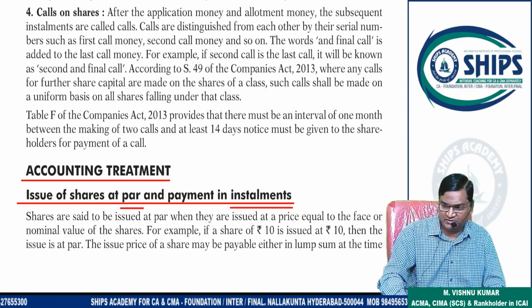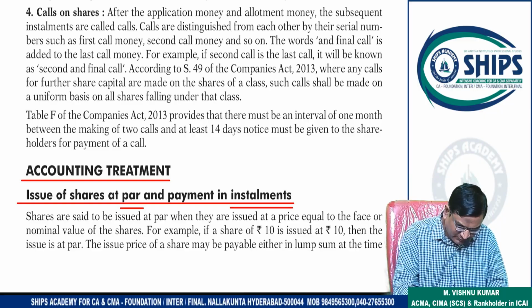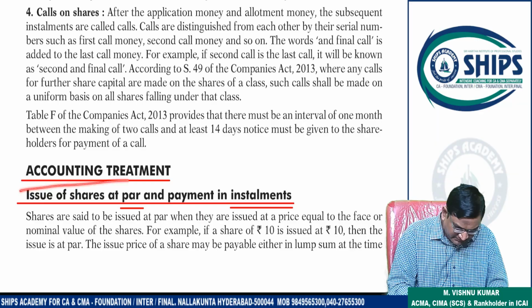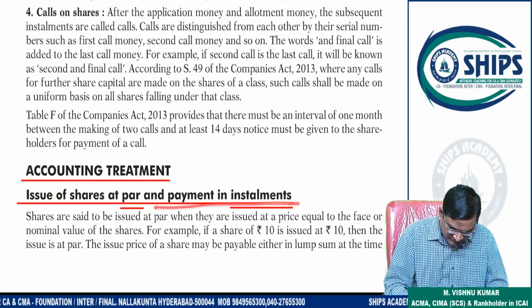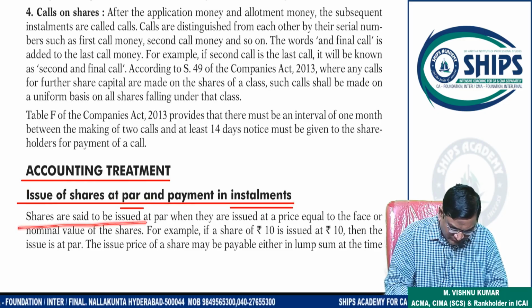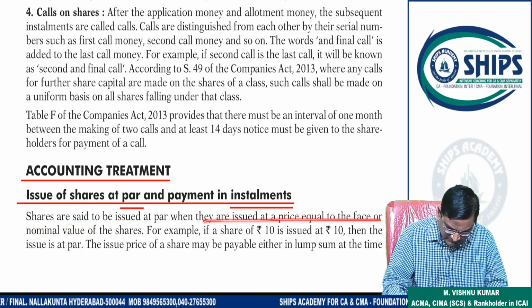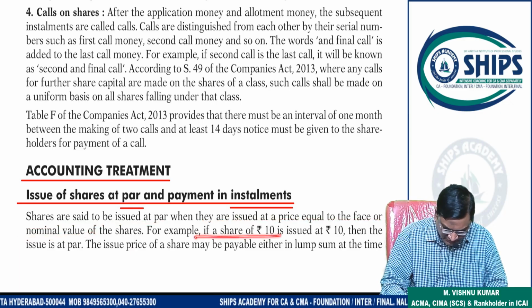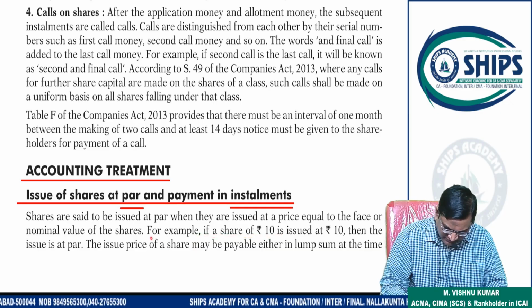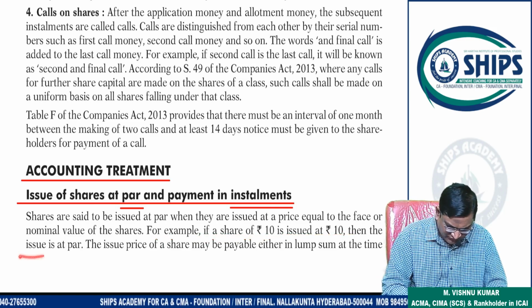Okay, understood, sir, right? So now we are discussing the accounting treatment relating to issue of shares at par and payment in installments. Shares are said to be issued at par when they are issued at face value or nominal value. For example, if a share has a face value of 10 rupees and is issued at 10 rupees only, this is called issue of shares at par.